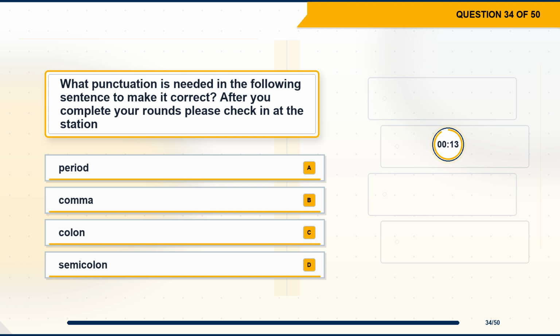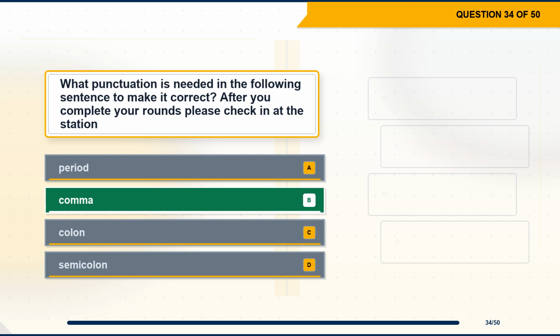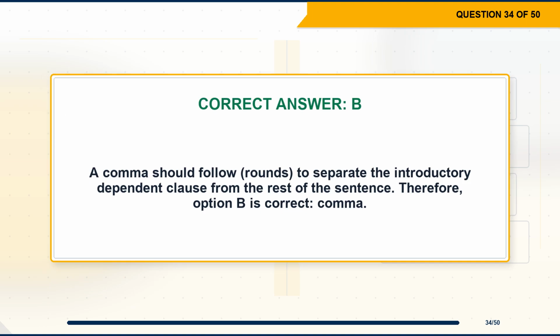Question 34. What punctuation is needed in the following sentence to make it correct? After you complete your rounds, please check in at the station. Option A, period. Option B, comma. Option C, colon. Option D, semicolon. The correct answer is option B, comma. Explanation. A comma should follow rounds to separate the introductory dependent clause from the rest of the sentence. Therefore, option B is correct, comma.